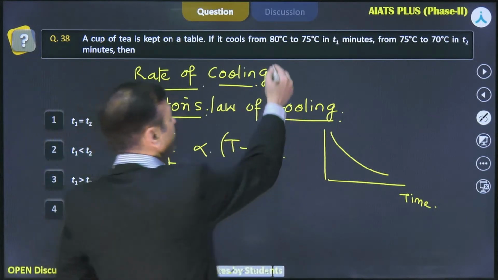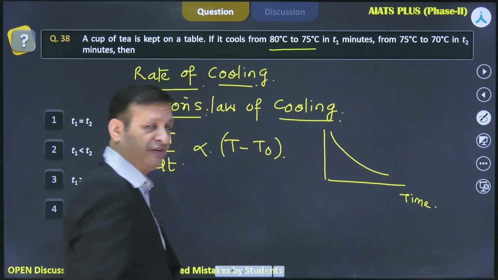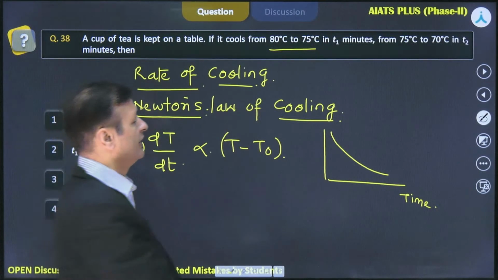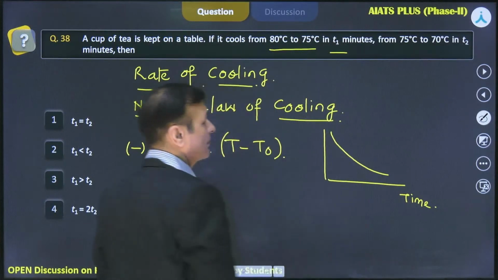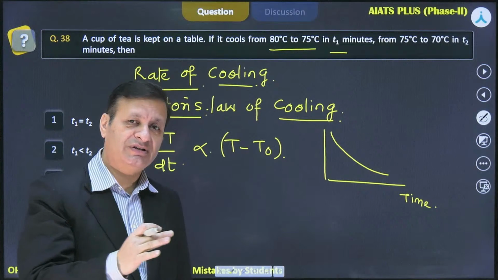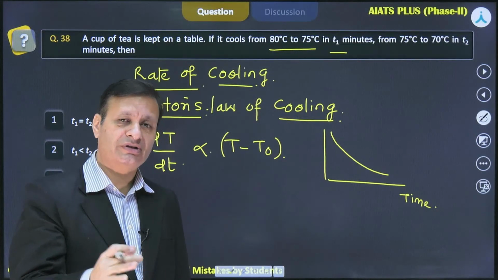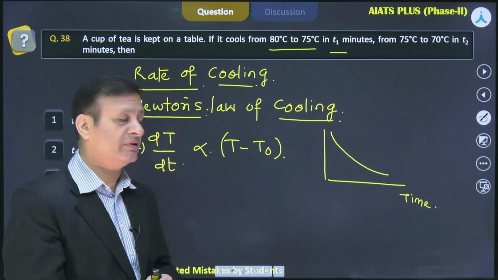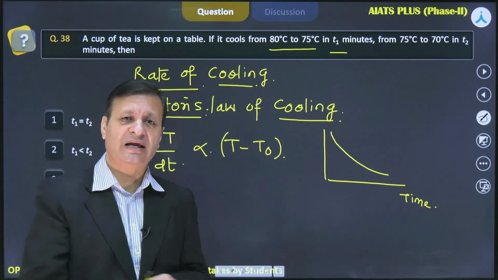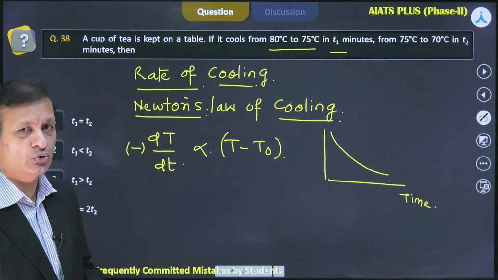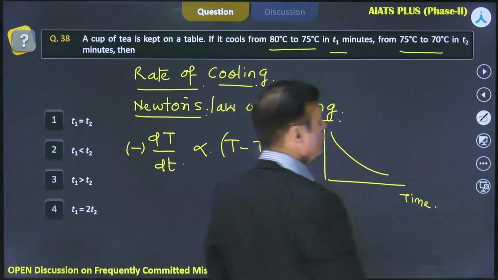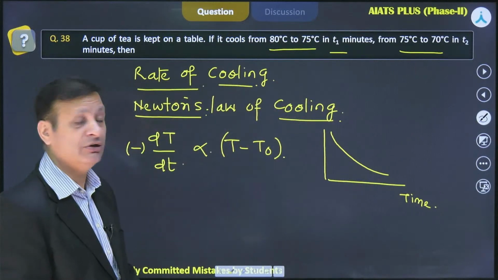So it says 80 to 75, though there is a temperature difference of 5 degrees, in T1 minutes, but the body has already lost some energy, the body has already lost its temperature. Now it is closer to your surrounding temperature. Though the surrounding temperature is not mentioned, we can keep it as room temperature only, that is close to 25-30 degrees, and it cools from 75 to 70 in time T2.